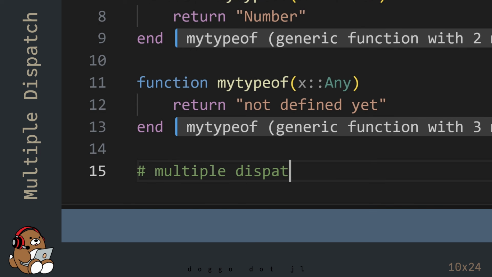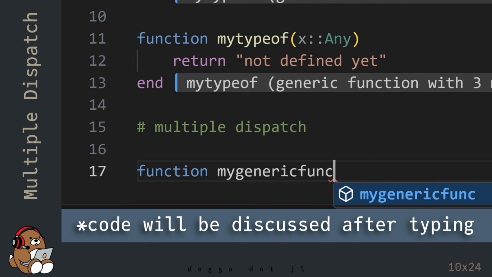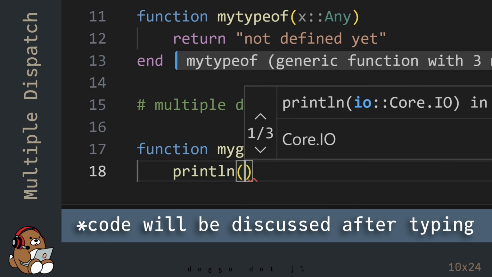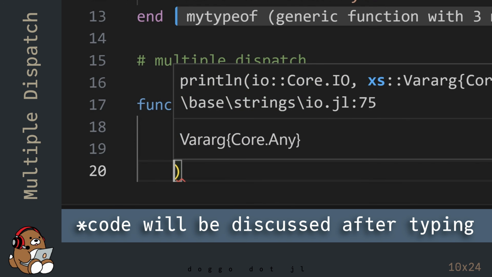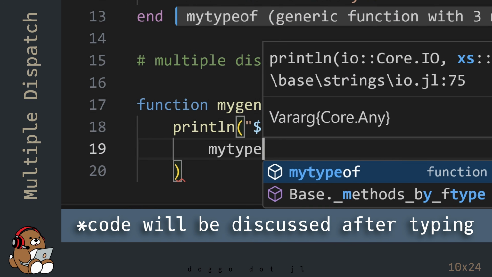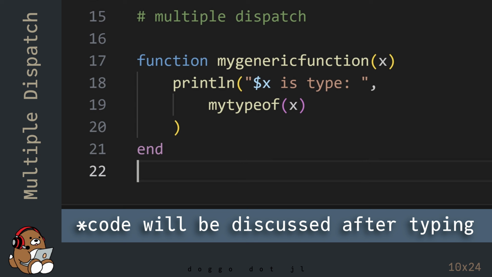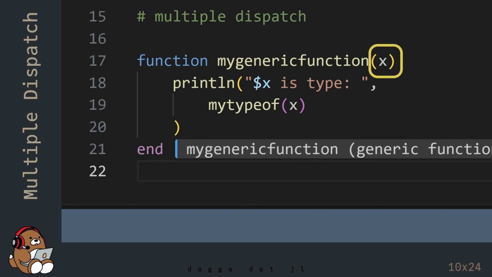Let's take a look at an example of multiple dispatch. In this function declaration and definition, a data type was not declared for the function argument.